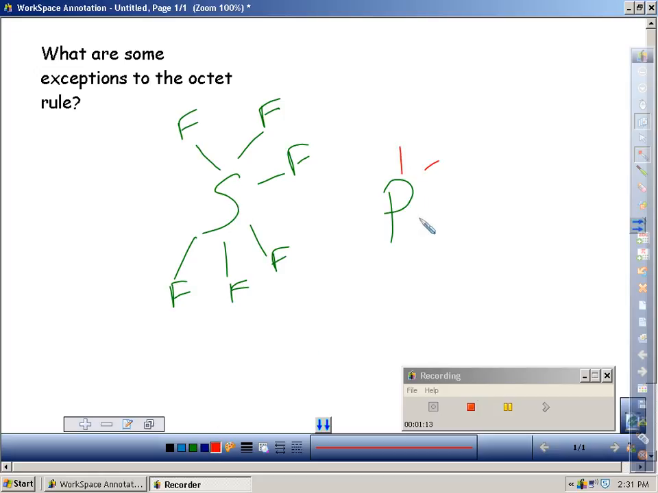And then phosphorus sometimes will make 5 covalent bonds. Each covalent bond, of course, is 2 electrons, so if I have 5 bonds with 2 electrons each, I have a total of 10 electrons. So these are 2 exceptions to the octet rule.